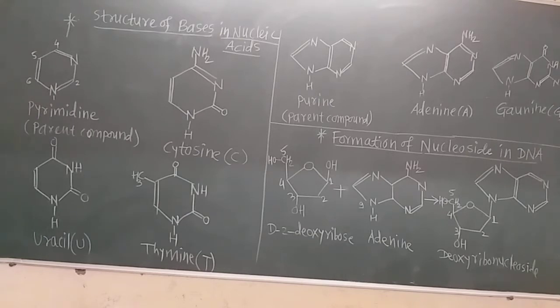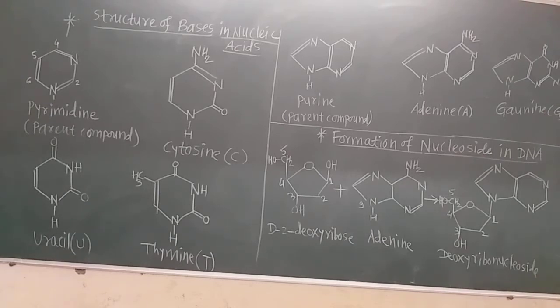A total of 5 nitrogen-containing bases are present in the nucleic acids. 3 bases with 1 ring, as I already told you, that is cytosine, uracil and thymine, are derived from the parent compound pyrimidine, and 2 bases with 2 rings, adenine and guanine, are derived from the parent compound purine.